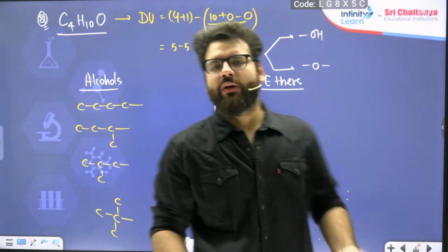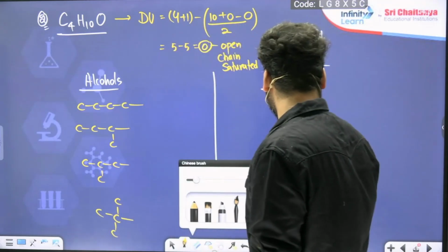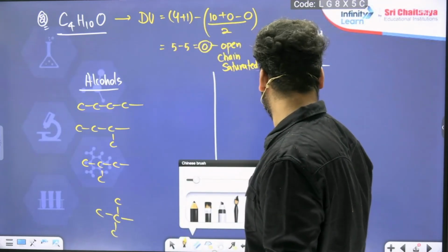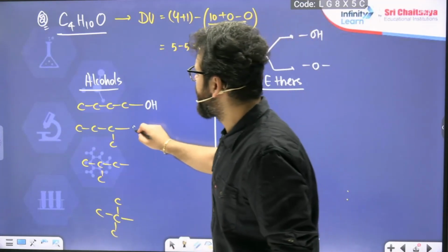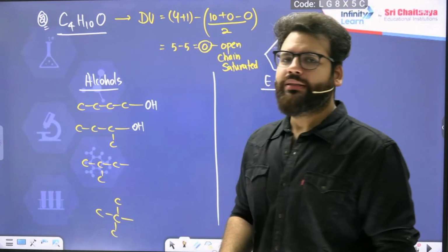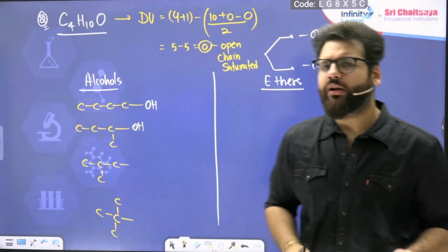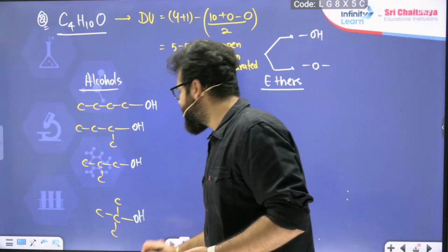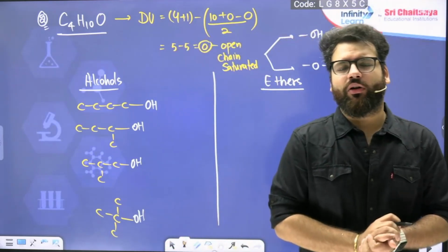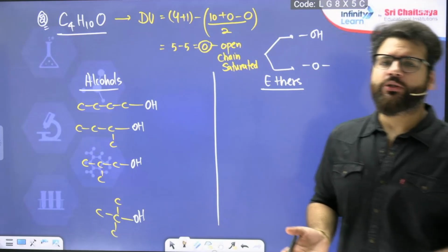Now keep OH attached to them. So I will have an N-butyl alcohol or butane 1-ol, secondary butyl alcohol or butane 2-ol, isobutyl alcohol, and the other one, which is tertiary butyl alcohol. These are the only 4 alcohols possible.